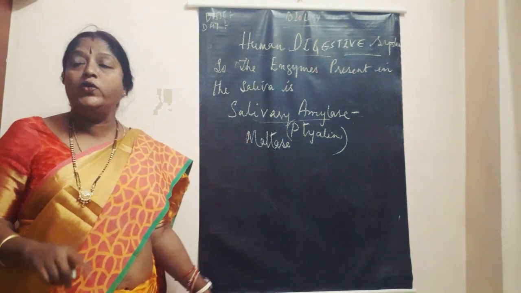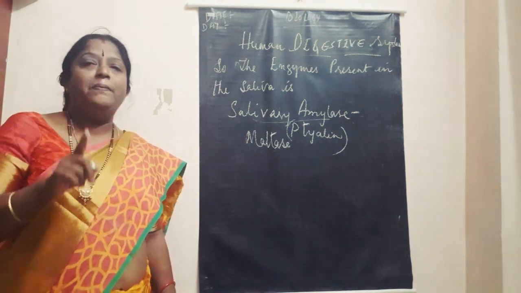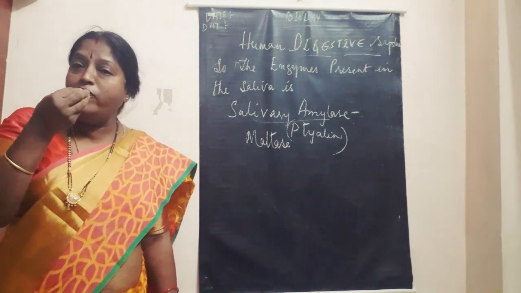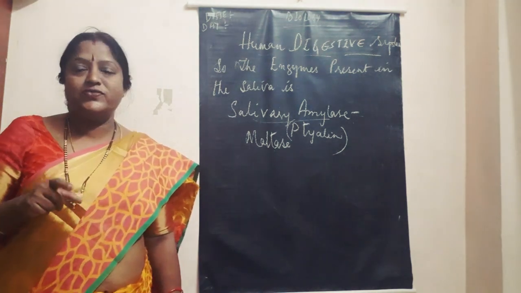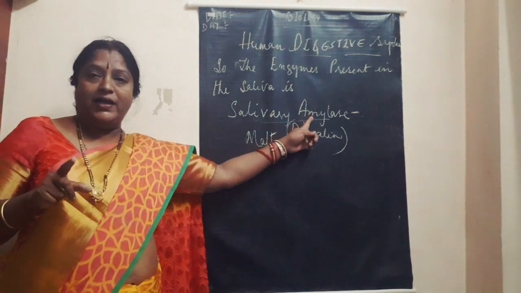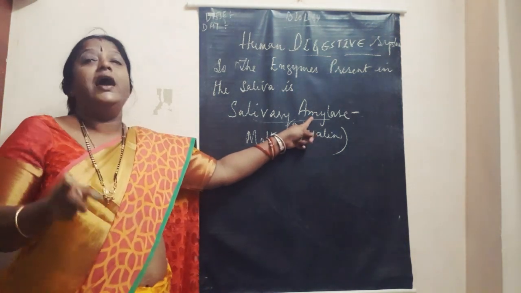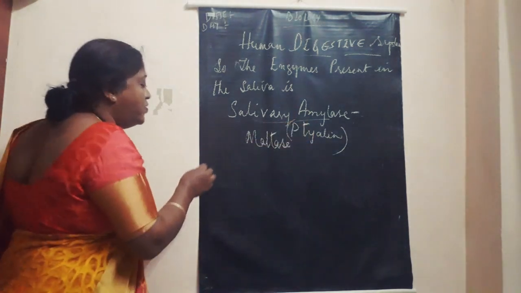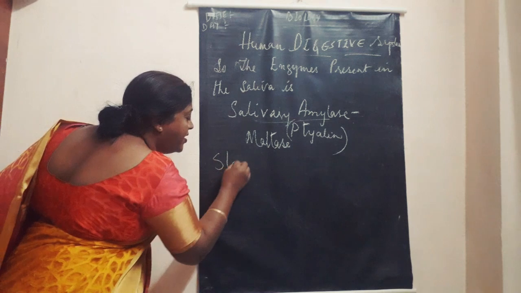I already told you that digestion begins in the mouth itself. As you keep food inside, secretion of saliva begins. This salivary amylase acts on starch and converts the starch into dextrin and maltose sugar. So how can we write it?